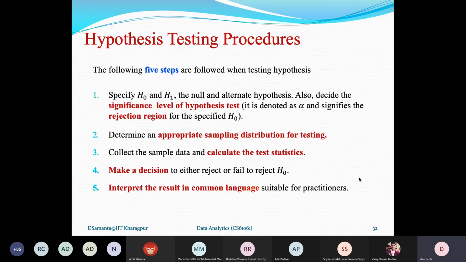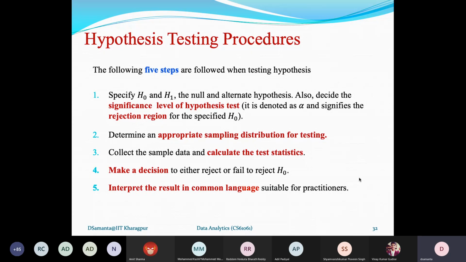Next, you have to decide which sampling distribution you want to use in your testing. We have learned many sampling distributions: Z distribution, T distribution, chi-square distribution. Also, we have learned F distribution. There are 4 distribution techniques I have covered in this class. So, which distribution should you follow?